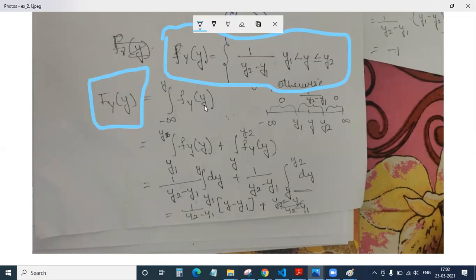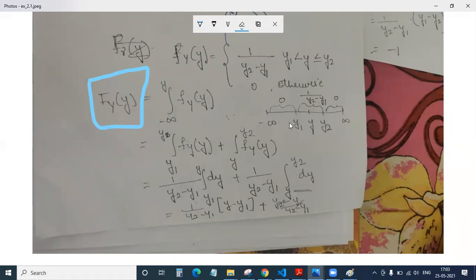Okay, so please see this number line, friends. This is minus infinity, the lowest value which we have from the equation, and if you see our range, it is y1 to y2.